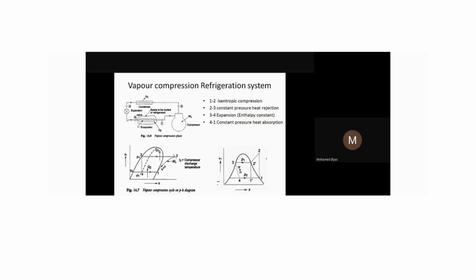So when it comes through a restricted passage, there will be a huge pressure drop. The pressure has already increased here, so it is a high pressure refrigerant in the liquid form which is coming through this. When it comes through a very small diameter, maybe 1 mm, 2 mm, 2.5 mm like that, there will be a huge pressure drop. Because of this huge pressure drop, immediately there will be a temperature drop because pressure and temperature are directly proportional. So there will be a huge temperature drop, and immediately we'll get a cooling effect here.